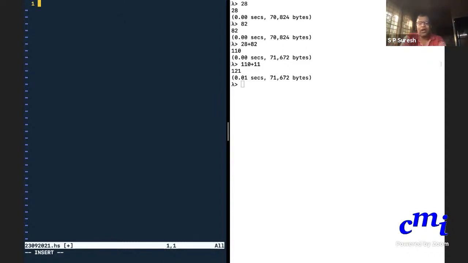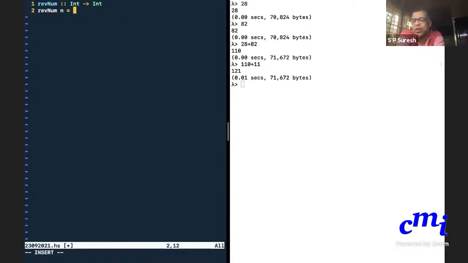So I'll call it reverse number. This is the function that I want to write. Let me be simple. I'll just say int. It's of type int arrow int. Now I would like to solicit suggestions from all of you. Reverse number of some number n equals. There is one simple case.